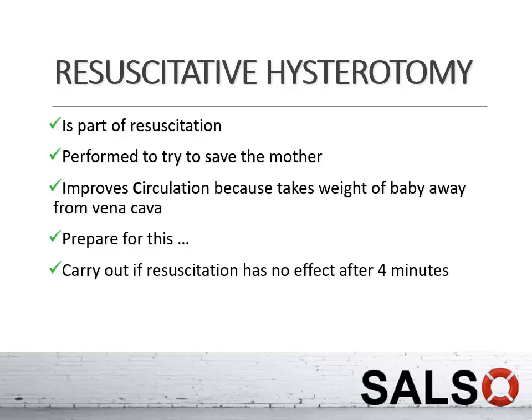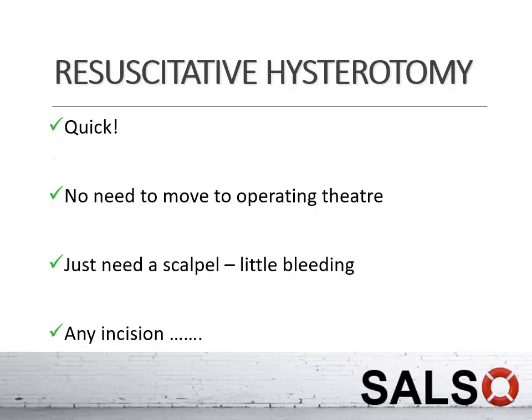All right, so if the maternal collapse has been more than 4 minutes and there are no signs of ROSC, then you should perform a resuscitative hysterotomy, or what we call a perimortem hysterotomy, after 4 minutes. And who, where, and how to perform? Okay, this resuscitative hysterotomy should be done as quickly as possible. You need not move the patient to the operating theater.